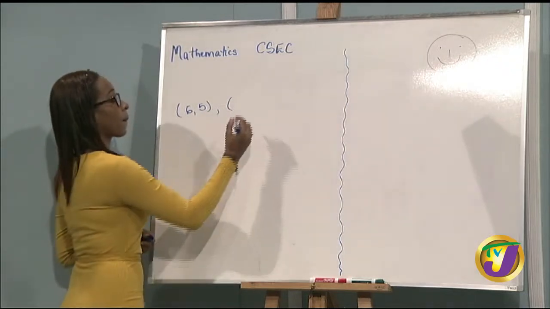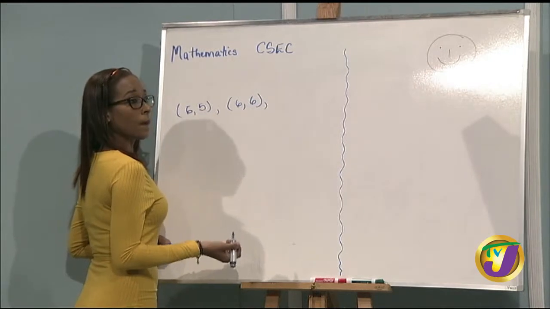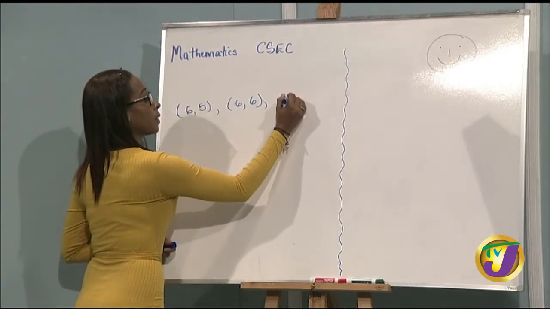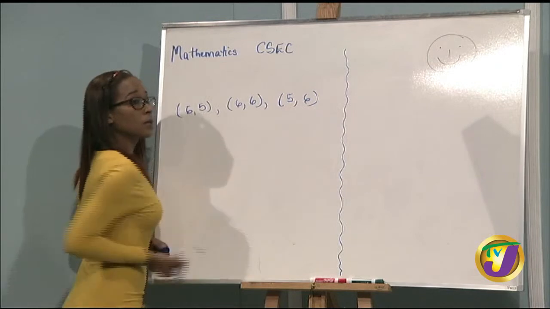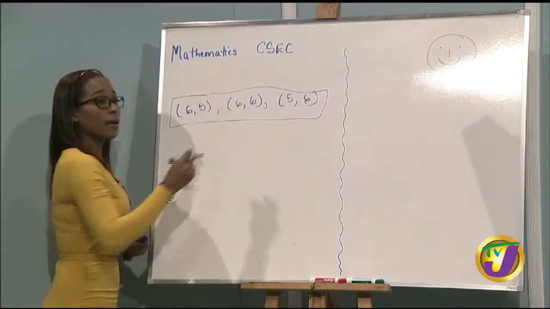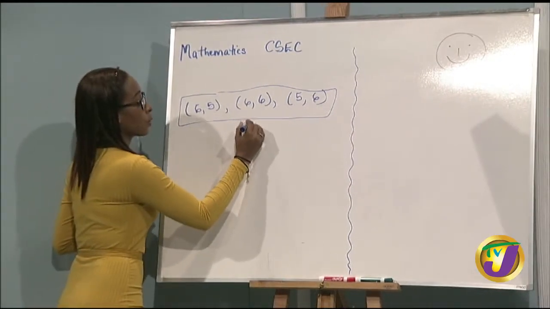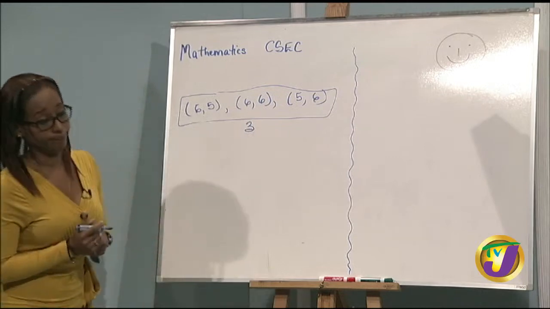Yes. So it could be 6 for one and 6 for the other. Then the next time it could have been 5 first, and then 6 on the second throw. So how many possible outcomes are these? That's 3. So the possible outcomes would have been 3. But hold on.